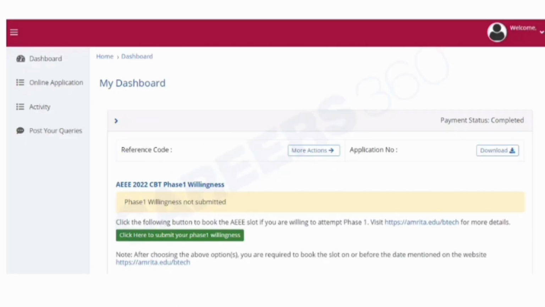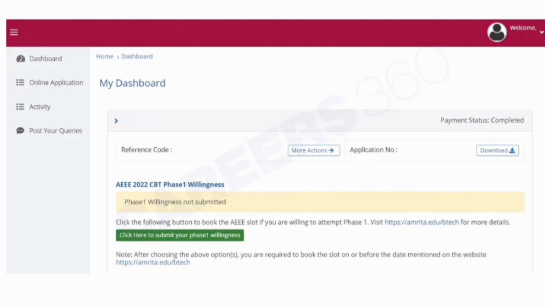So this is how exactly the dashboard will look. Under Home, it will be My Dashboard. The reference code will be available as well as the application number of the student, right? And payment status is going to show completed, right? Also you can check your online application that you submitted on the left side, and there is also an option to post your queries in case you have any issues.